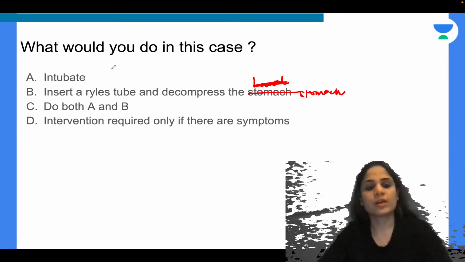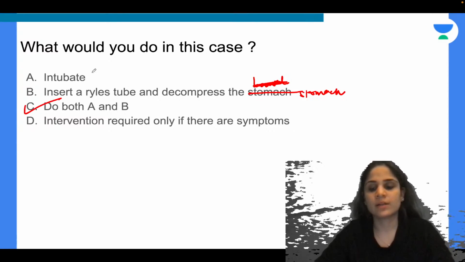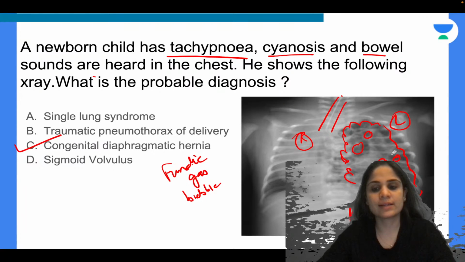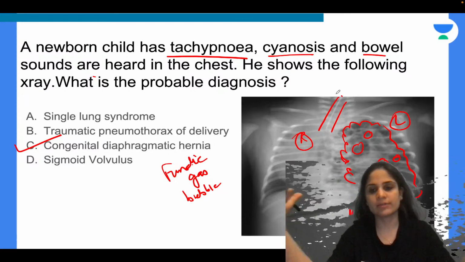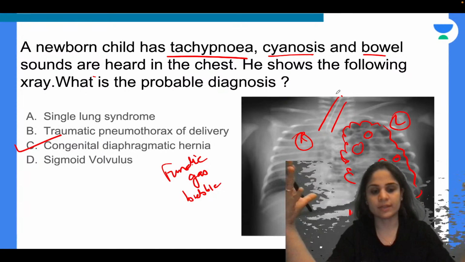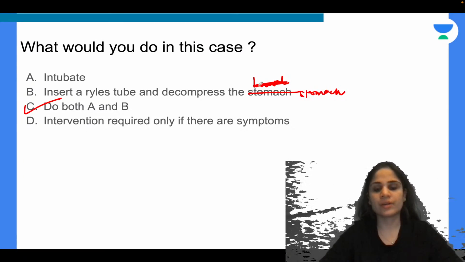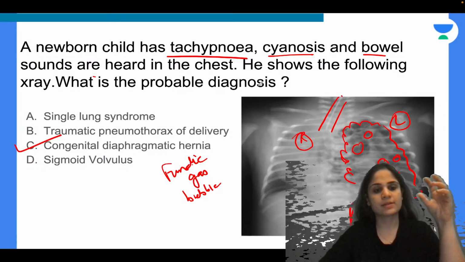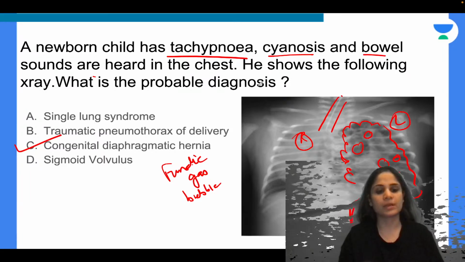Very good. So your answer is, eventually you have to do both of them. Both A and B have to be done. You have to intubate. You can already see that the tube is in situ because one side lung is completely collapsed. So you have to provide positive pressure ventilation and try to inflate that lung, especially the left lung. And the other thing you have to do is decompress the stomach. So how do you decompress the stomach? You just put a Ryle's tube and you decompress the stomach so that the rest of the bowel also enters back into the abdominal cavity.